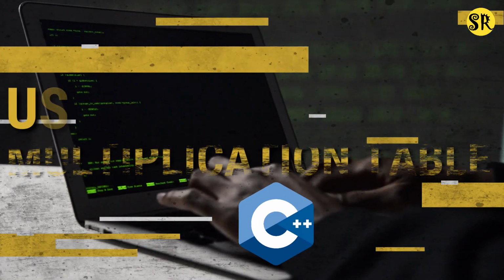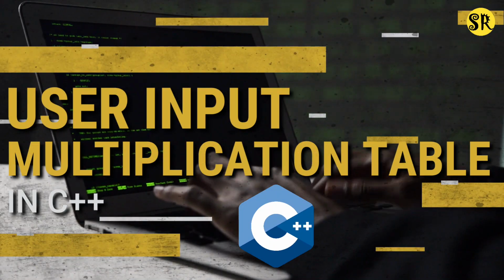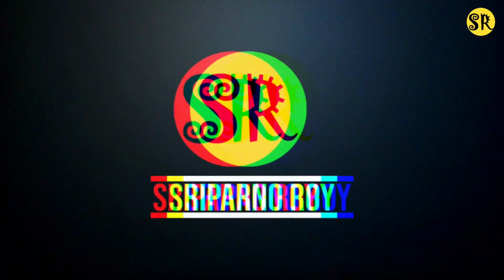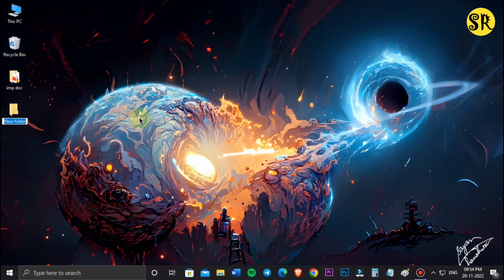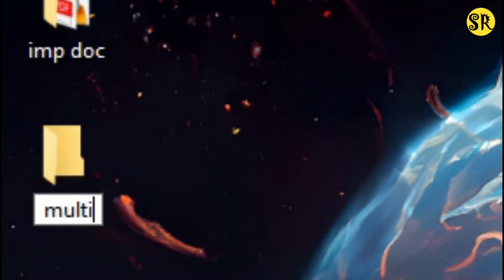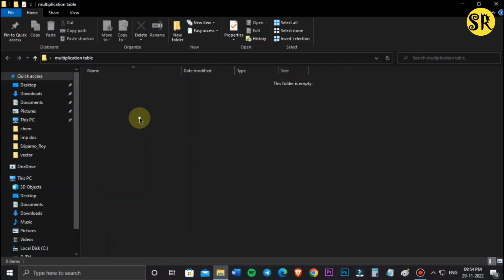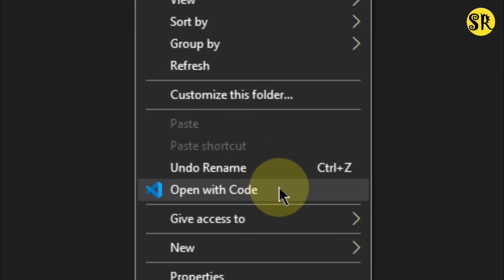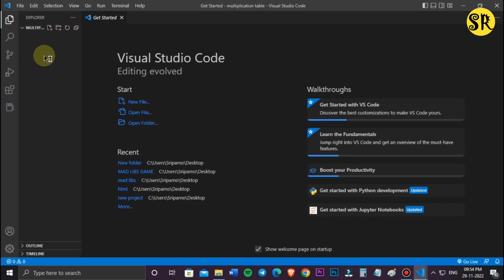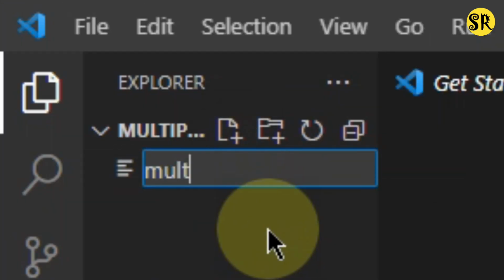In this video, I am going to show you how you can create a user input multiplication table in C++. So first I will create a folder which I will name multiplication table. I will write the code in VS Code. This is one of the best IDE for coding. Now I will create a file called multiplicationtable.cpp.